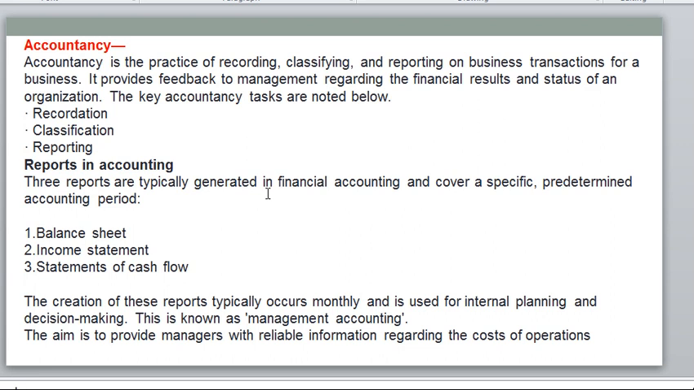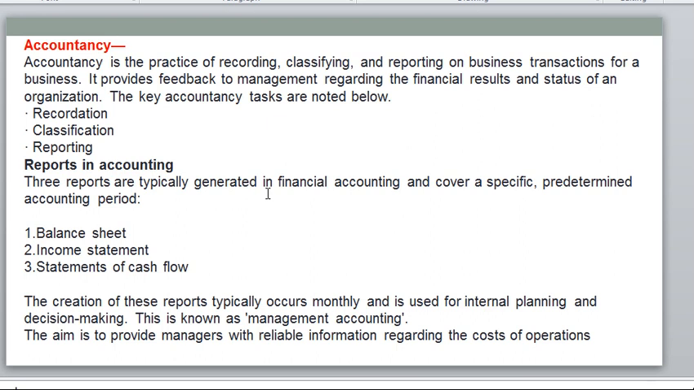Okay. And the creation of these reports typically occurs monthly. So preparation of the balance sheet, income statement and cash flow statement will be done at month ending. Okay. So it is completely for internal reporting, for internal planning. Based on this, the management will take decisions. That is called management accounting. Okay. So these are all decision activities. The decision activities will be taken only by management. That accounting is called management accounting.